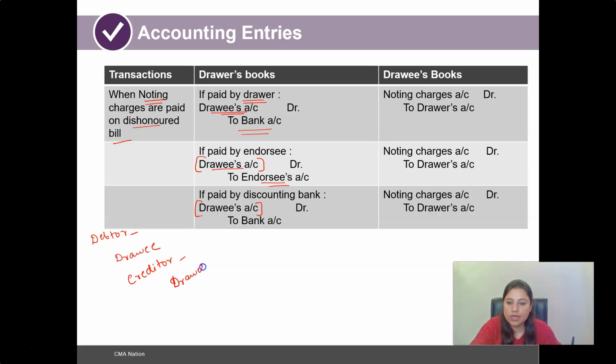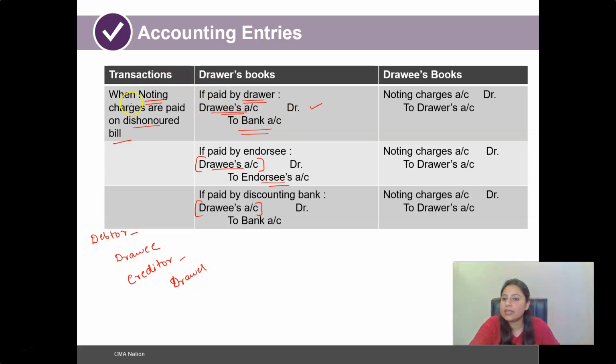Therefore, in the books of the drawer, we would be debiting the drawee's account, as such payment would ideally have to be borne by the drawee, as this ultimately is the responsibility of the drawee, who had initially committed but now refused to make the payment. As and when it becomes due later on, the drawee is liable to pay, and once that payment has been done, this particular account can be settled.